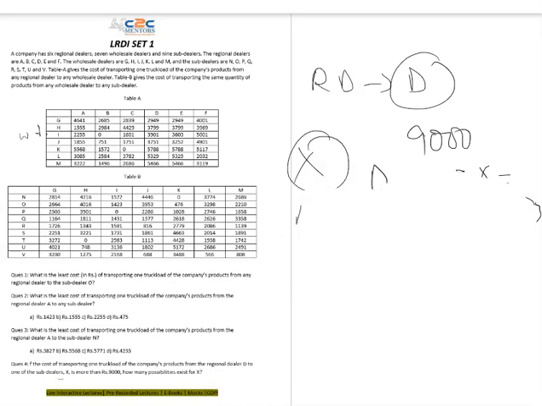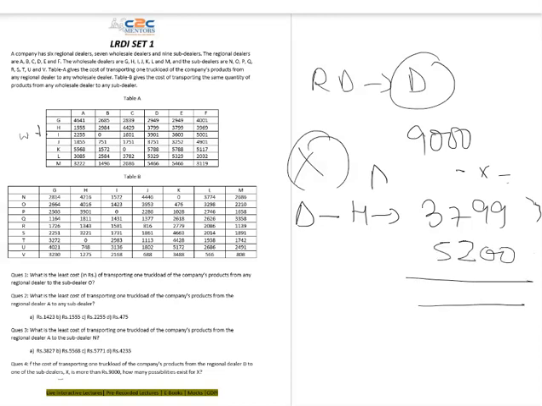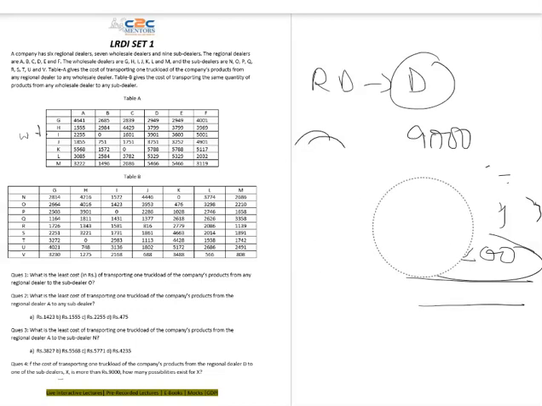Next I will check D to H, which is 3,799. To make it close to 9,000, I am going to add 200 to make it 4,000 and 5,000 to make it 9,000. I need a cost greater than 5,200. So is there any cost in H that is greater than 5,200? Again, zero possibilities.